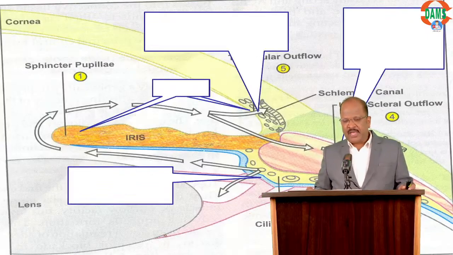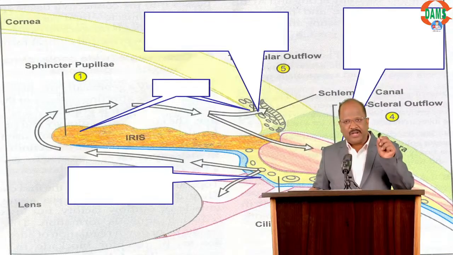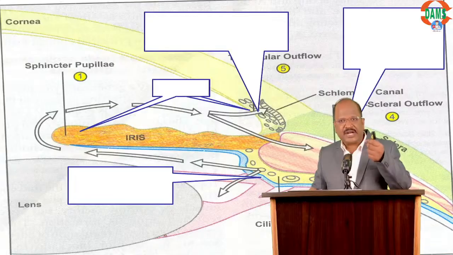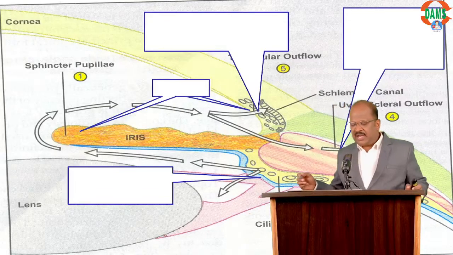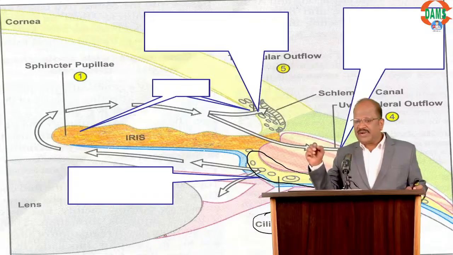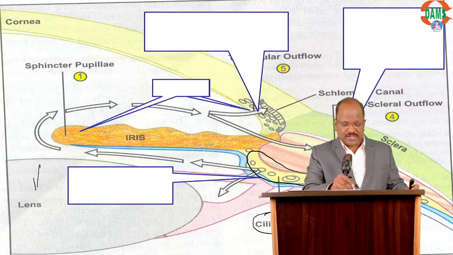Please watch. Look here. When you talk about drug therapy for glaucoma, there are two types of drugs. Some drugs decrease aqueous production. Some drugs promote drainage. In the ciliary body is the source of aqueous, so some drugs acting on the ciliary body decrease aqueous production.